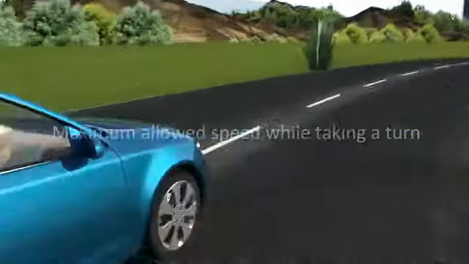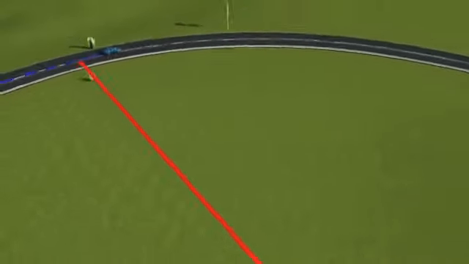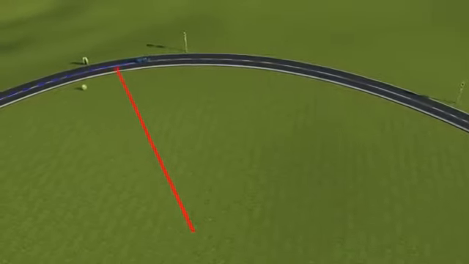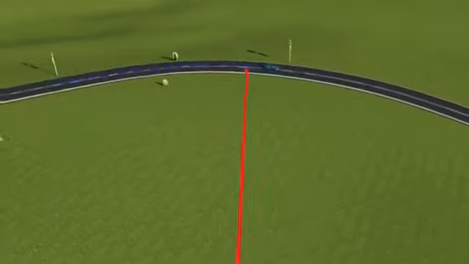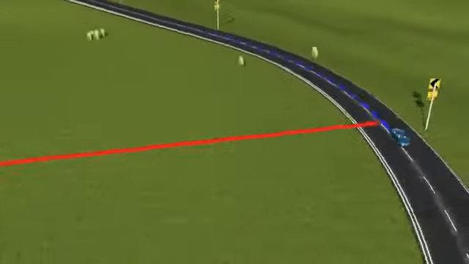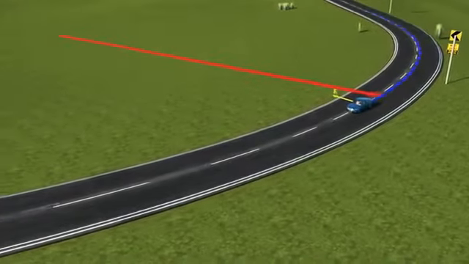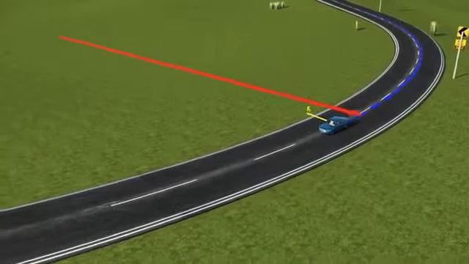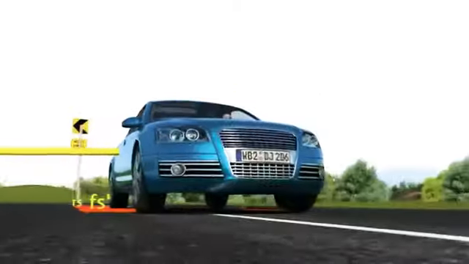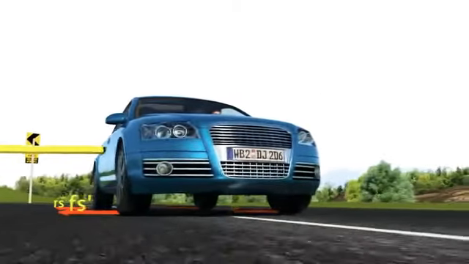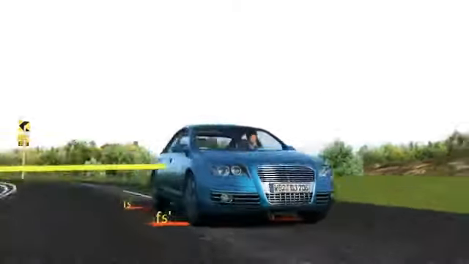When a car takes a turn, each curvilinear section of the turn can be approximated to be an arc of a circle with a certain radius. A centripetal force must act towards the center of the arc to enable the vehicle to move along it. This centripetal force is provided by the static friction of the surface the car is moving on.